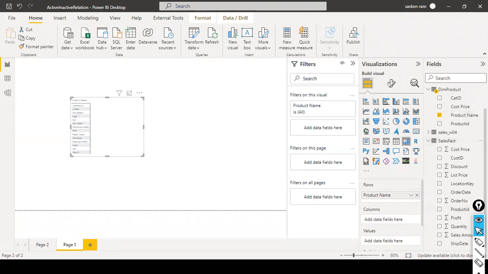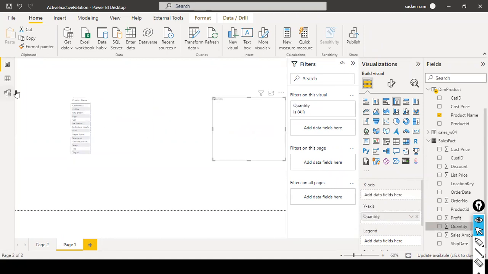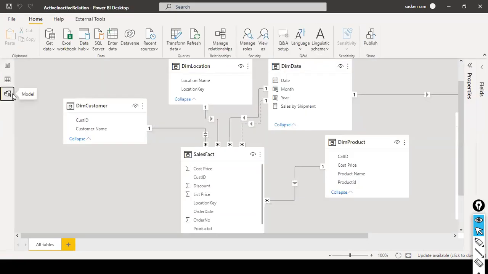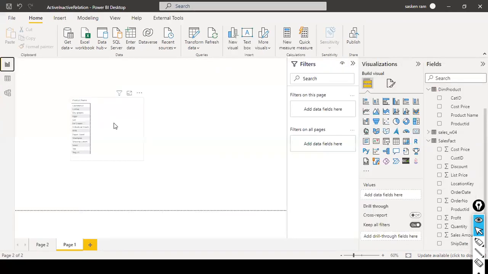Okay, the next one is how many products are there? Okay, thank God. We have less number of products. Very good. And here we wanted to see how many number of. Okay, we wanted to see this one, right? How many number of products purchased, and we want to see in each product purchased by how many number of customers.